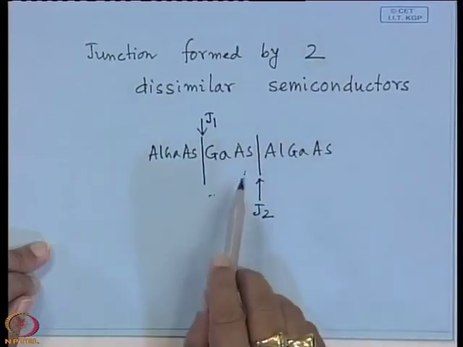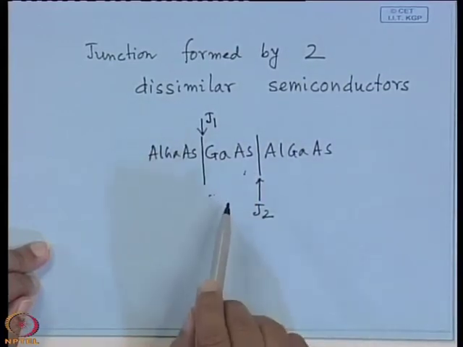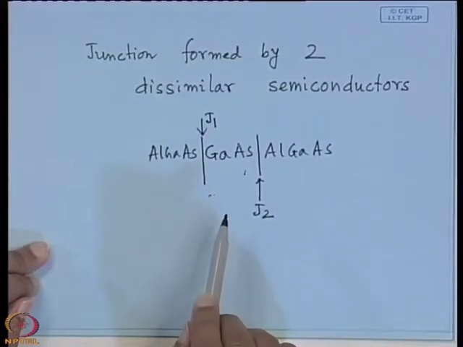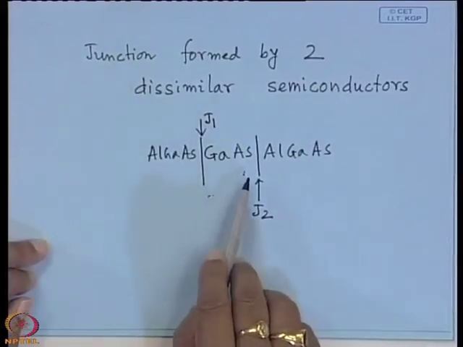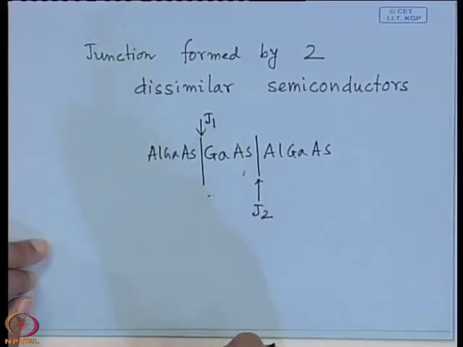But in a quantum well, the well and barrier thickness must be calculated very precisely, otherwise you will not get the quantum effect. So, generally in a quantum well, the gallium arsenide and aluminum gallium arsenide layers are very small, say gallium arsenide 40 angstrom, 80 angstrom, that level.